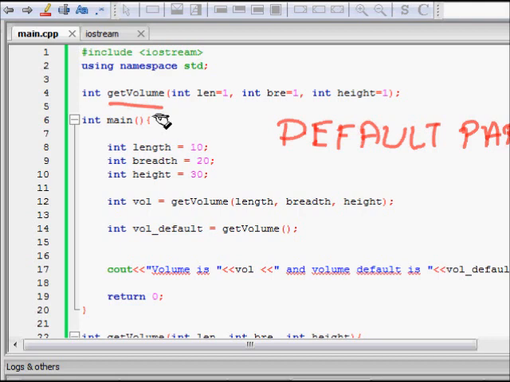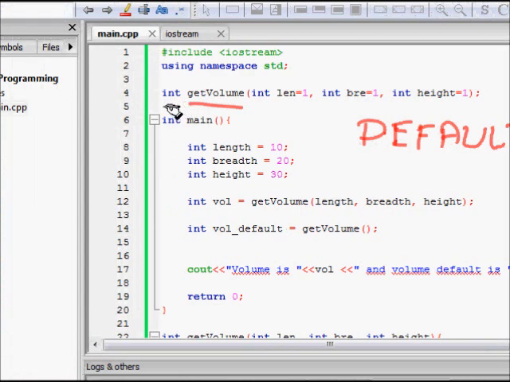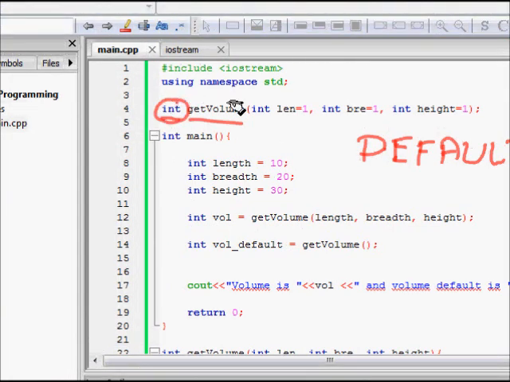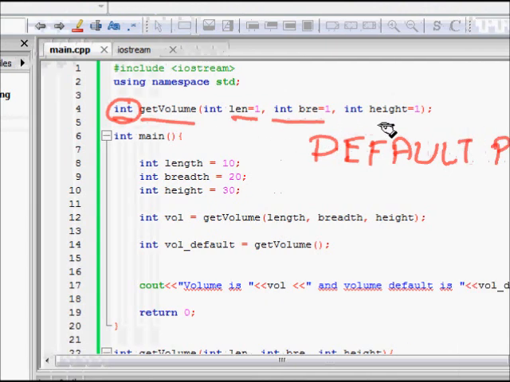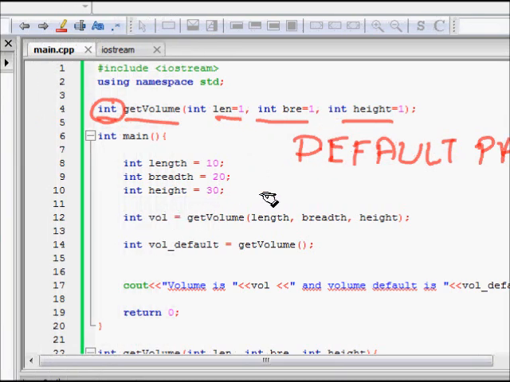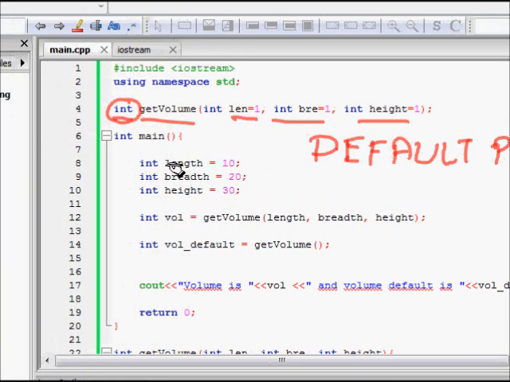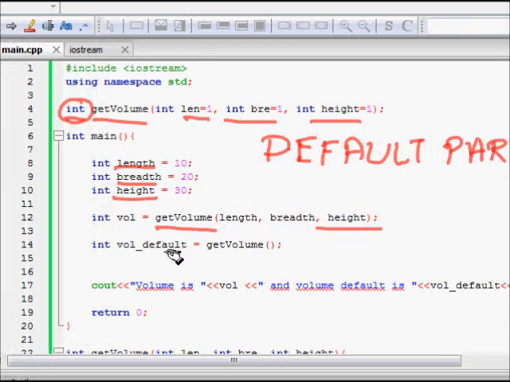It's very simple. The prototype will return, and if the length, breadth and height are all integers, it will return a volume which is also an integer. So the return type is int, the name of the function is get volume, and it has three parameters: int length, int breadth and int height. Now this is a simple main function where we have length, breadth and height all assigned, and we say volume is equal to get volume, length, breadth, height.